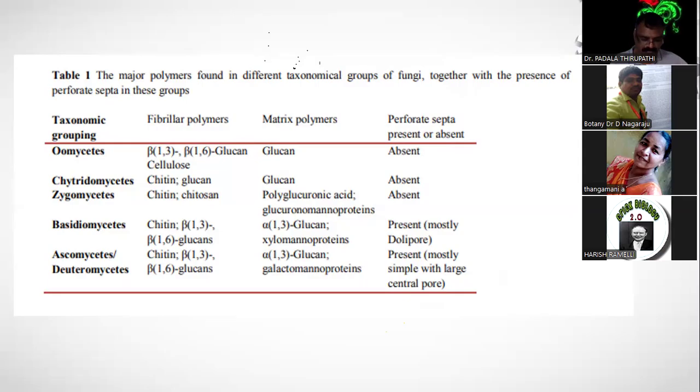Which fungi is called Phycomycetes, algae-like fungi? So many times asked on the cell wall. In the Ascomycetes and Basidiomycetes, along with chitin, glucans and mannans are present. Glucans and mannans, that is very, very important.